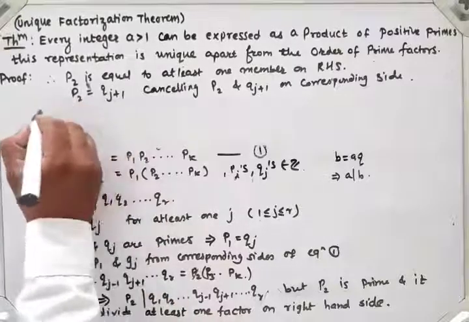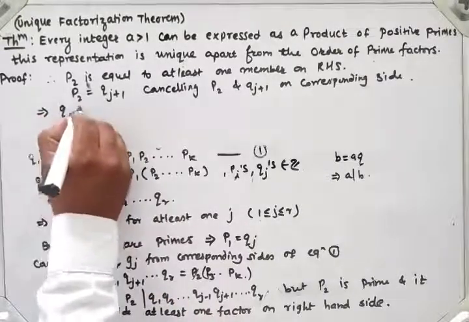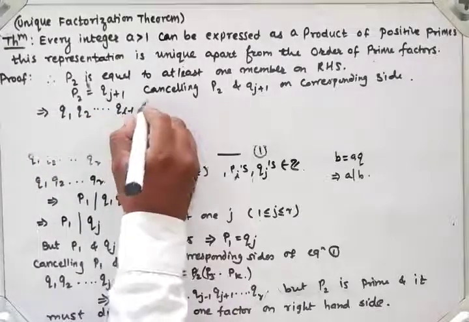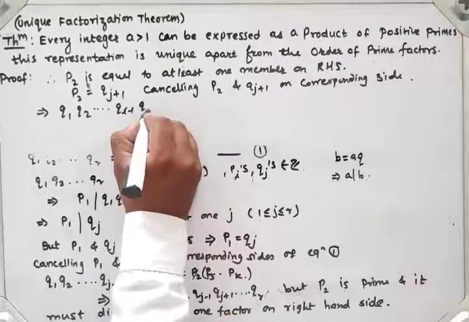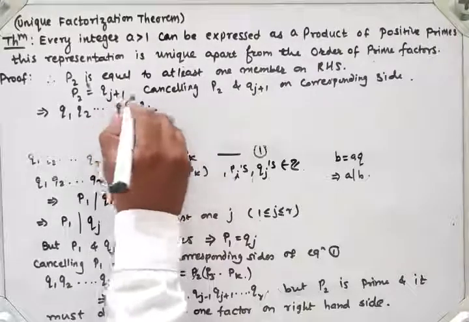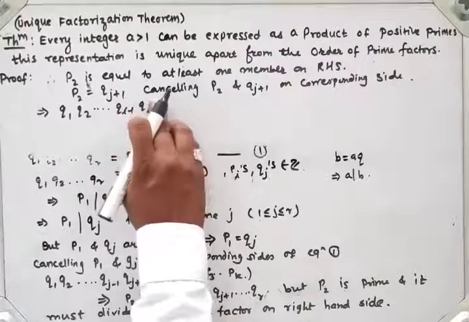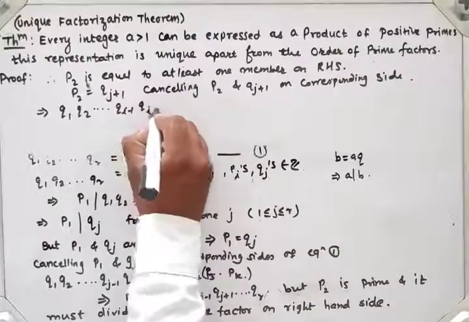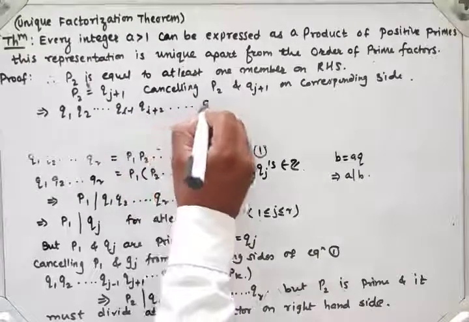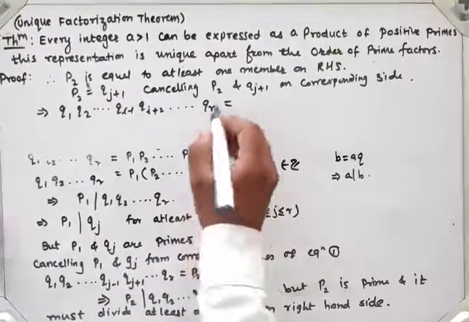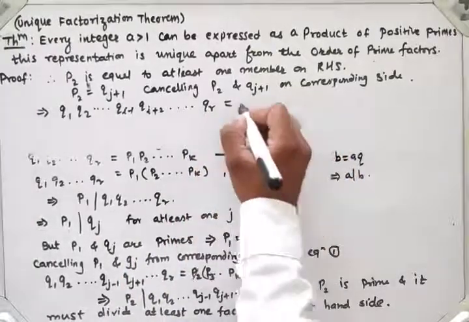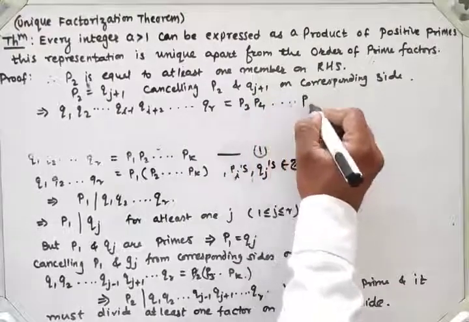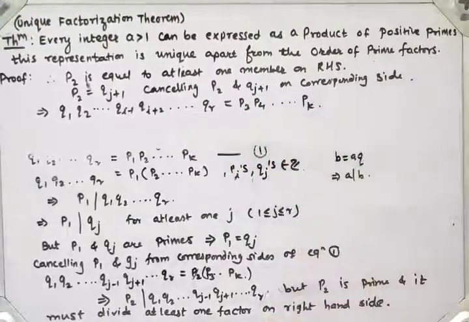So we get Q1, Q2 up to Qi minus 1, Qi plus 2 up to Qr, which is equal to, I have cancelled P2, so P3, P4 and so on up to Pk, right?